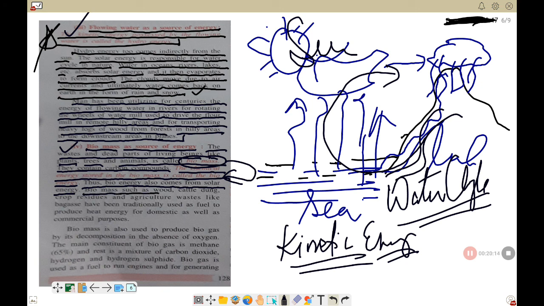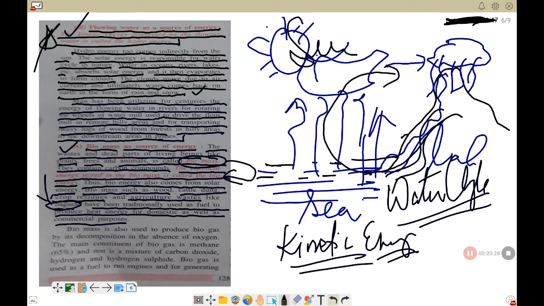So biomass such as wood, cattle dung, crop residue, and agricultural waste like bagasse have been traditionally used as a fuel to produce heat energy for domestic as well as commercial purpose. So what is bagasse? उखुको रस निकालेर उब्रेको खोस्टा हुन्छ नि, so that is called bagasse.